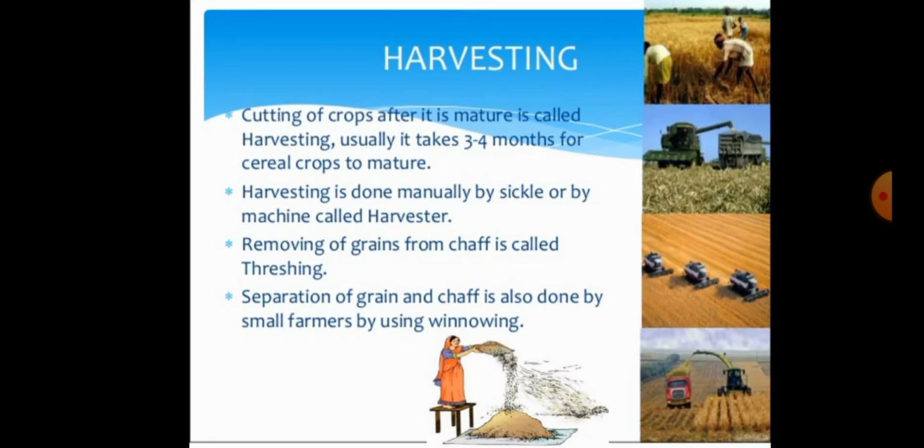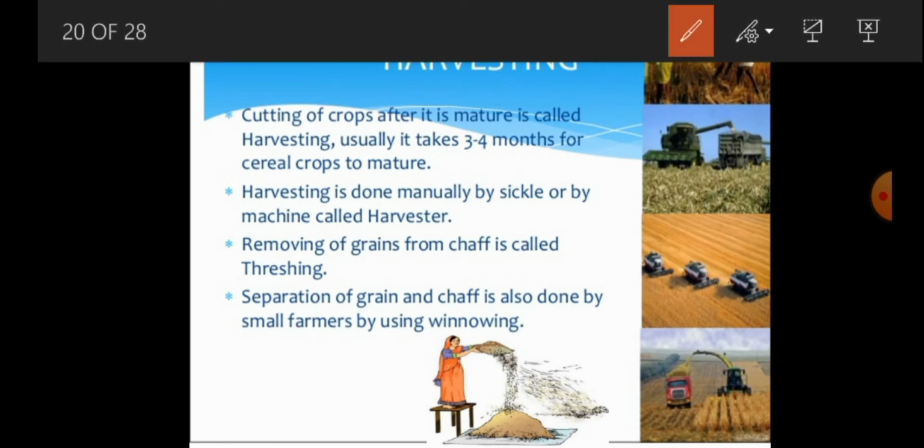Similarly, one more very important process is there, that is what we call threshing. What is the meaning of threshing? Threshing is the process of removal of grains from the chaff. Chaff is the unwanted substance present with the main grains. We have to remove that chaff from the grains by the process that we call threshing. In your examination they will ask, what is threshing?